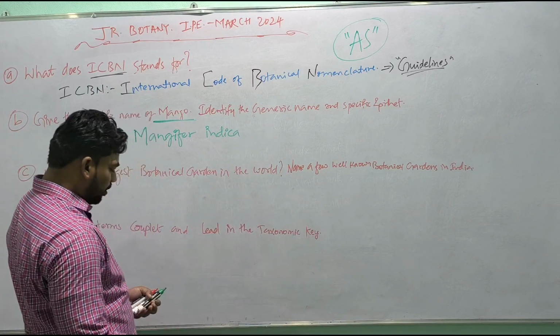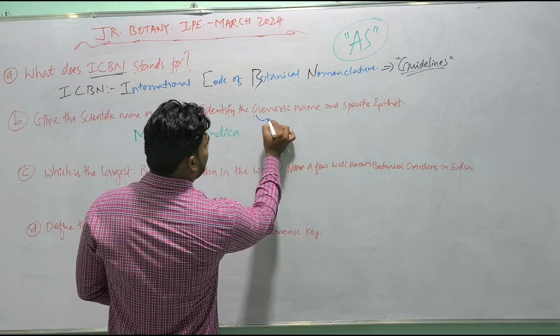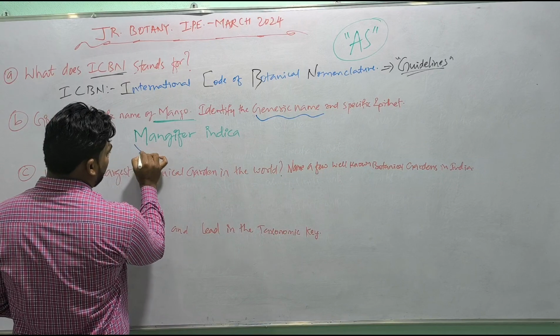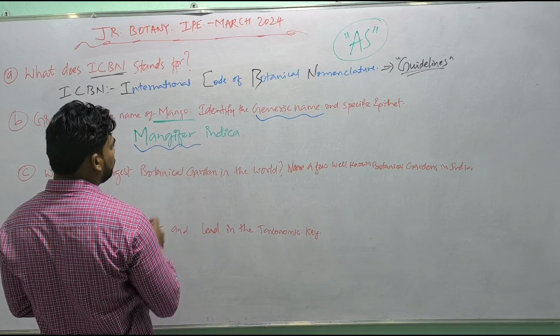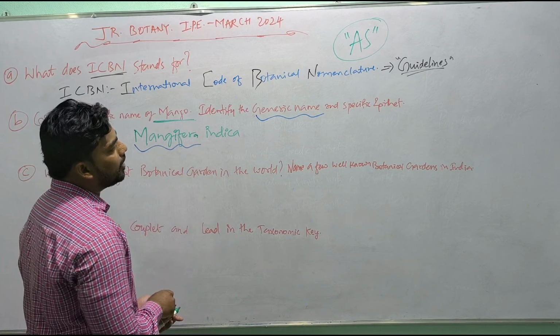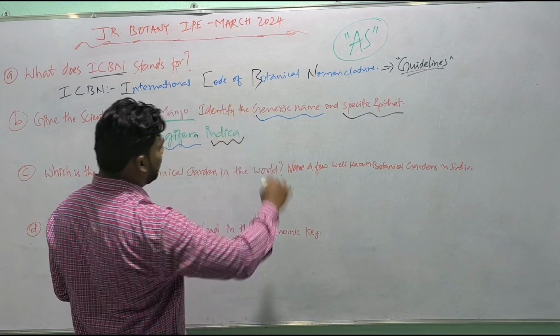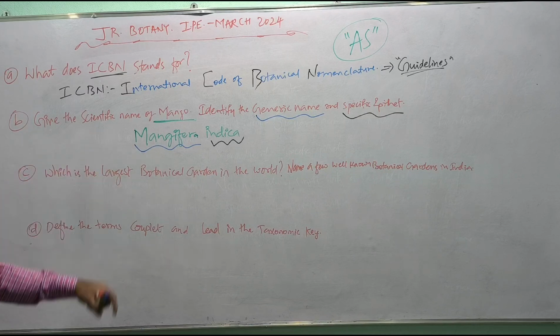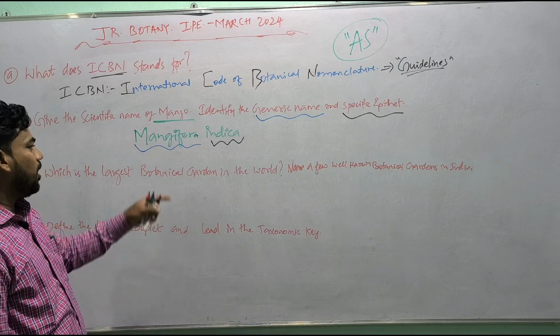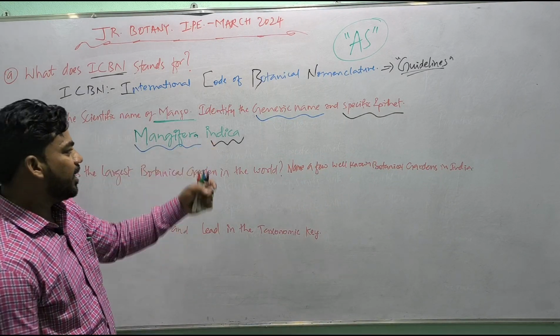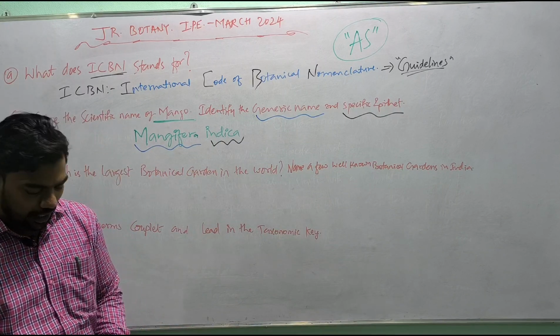What is the generic name? The generic name is Mangifera. And what is the specific epithet? The specific epithet is indica. Identify the generic name and specific epithet in it.